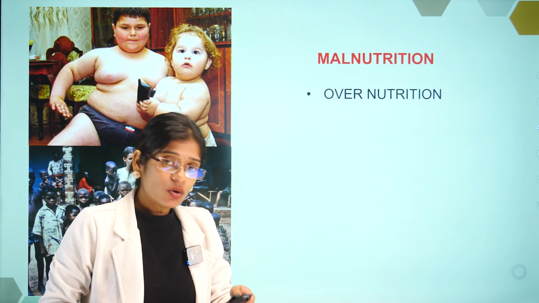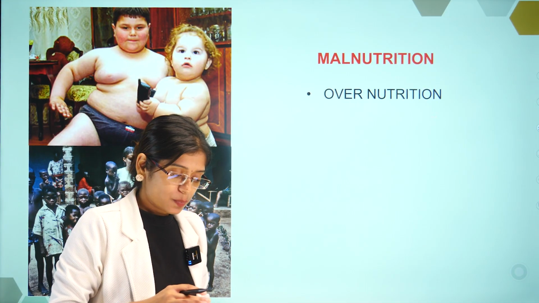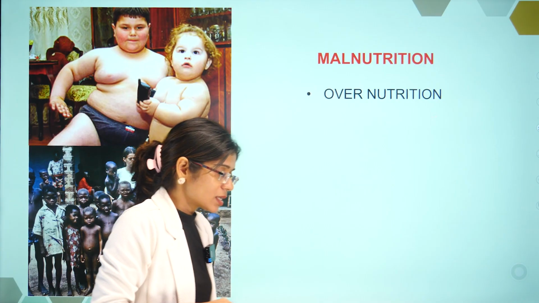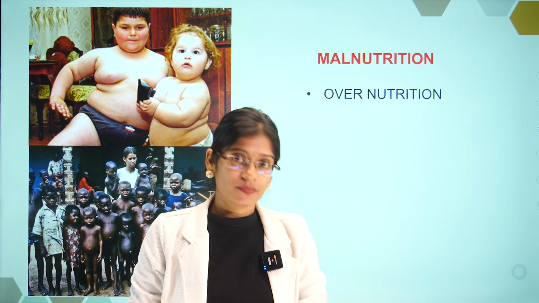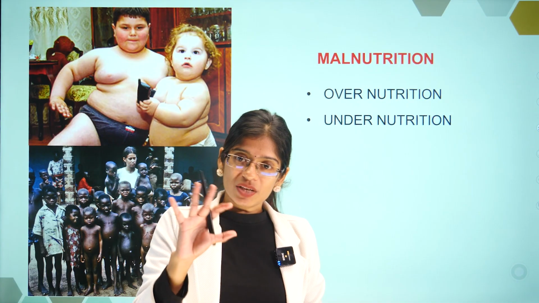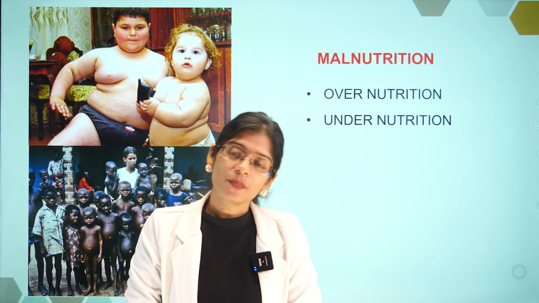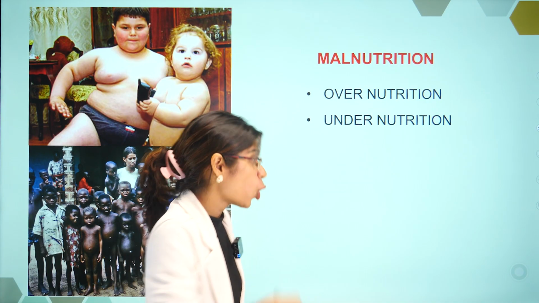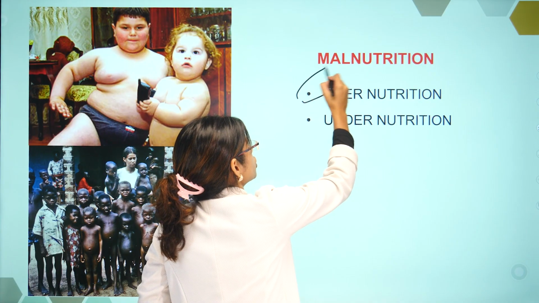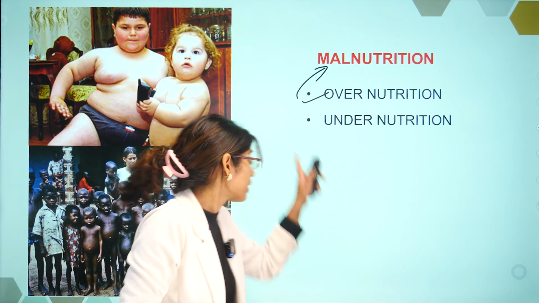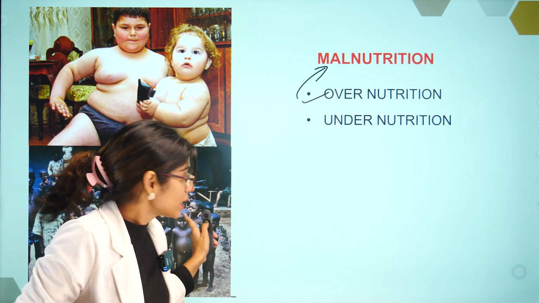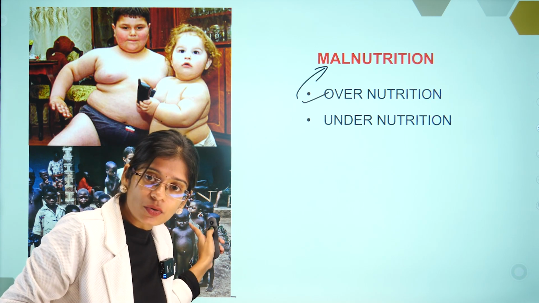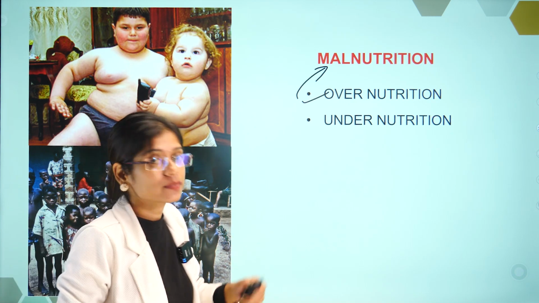Guys, actually, malnutrition does not mean only undernutrition. Malnutrition is not just undernutrition. Overnutrition is also called malnutrition. People who eat excessively, that is a case of malnutrition only, obesity. These children are not getting any food, so this is undernutrition. That is also malnutrition.